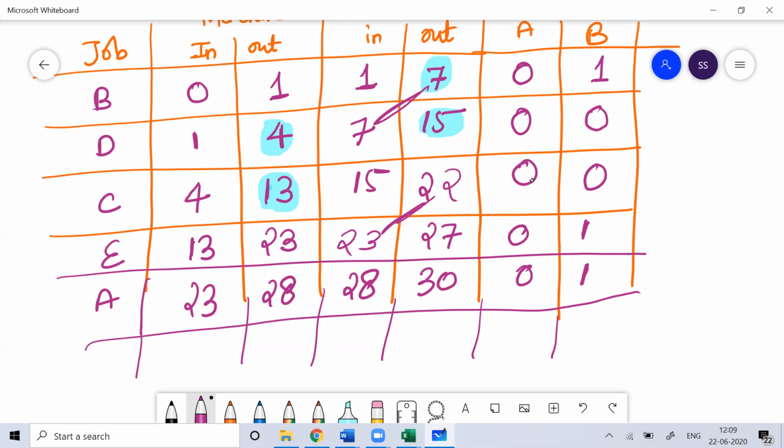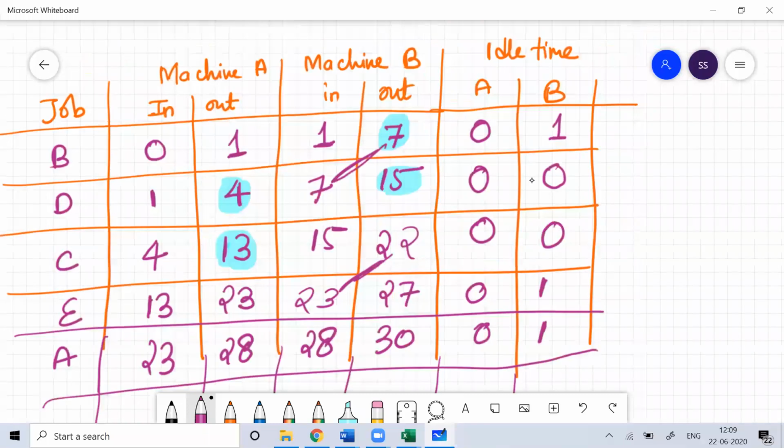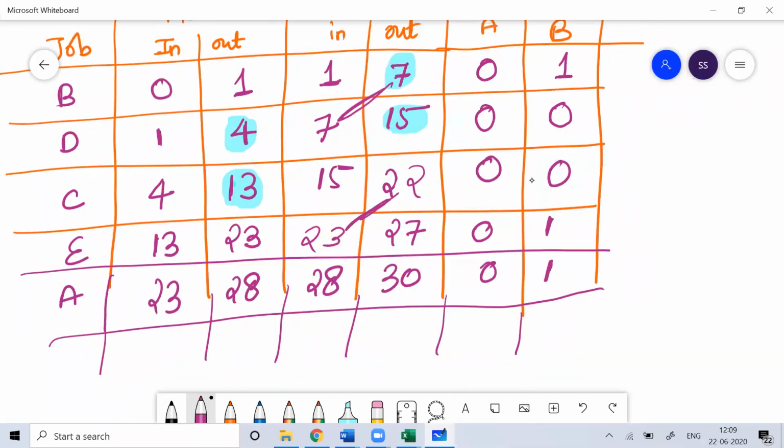Clear everyone? Now, when I talk about the total idle time, the total idle time you will determine for machine A will be this value. The last idle time for machine A is 30 minus 23, 7. Why 30 minus 23?